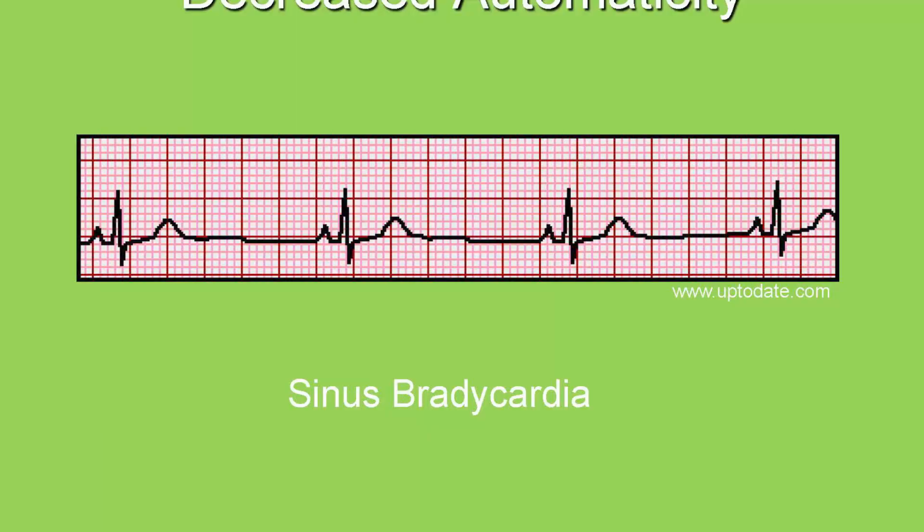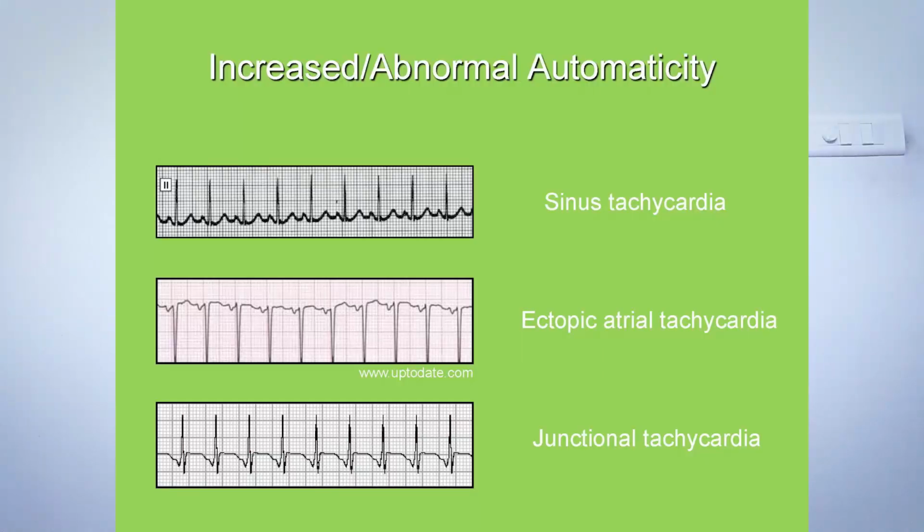Now you see some more diagrams. These ECG strips demonstrate decreased automaticity. Decreased automaticity normally shows as sinus bradycardia. Now you can see other abnormal automaticity strips. The first ECG strip is sinus tachycardia; you see the wave frequency.